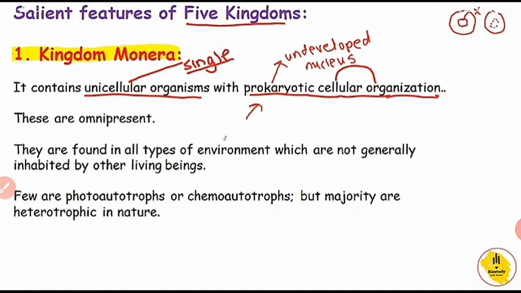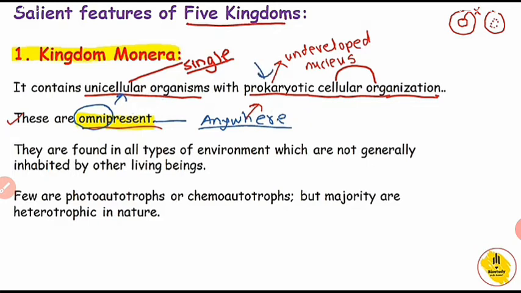Now, that is the second character. They are omnipresent. Omnipresent means they are present anywhere. They are present anywhere in the atmosphere, so they are called omnipresent. Omni means anywhere. This is the second most important character.